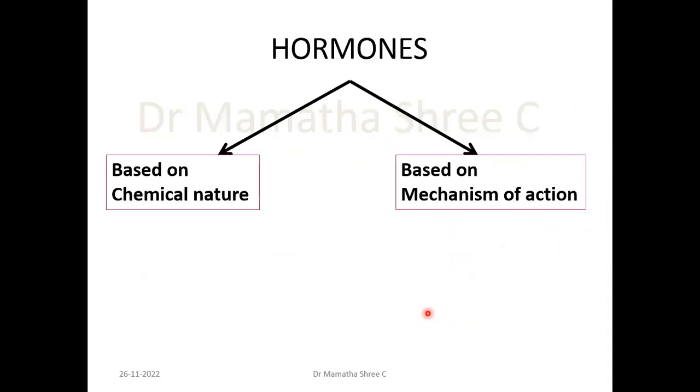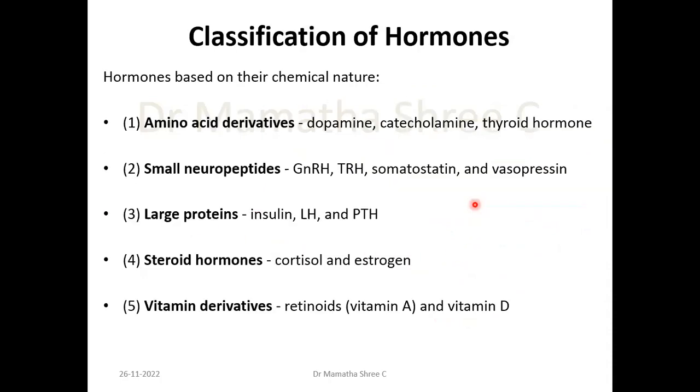Now let's study the classification of hormones. We can classify them based on their chemical nature or based on their mechanism of action. Firstly, based on their chemical nature, they can be either amino acid derivatives, small neuropeptides, large proteins, steroid hormones, or vitamin derivatives. Examples for amino acid derivatives are dopamine, catecholamine, thyroid hormone.